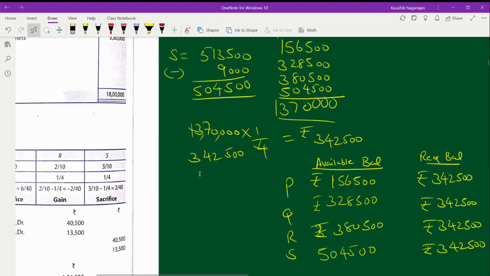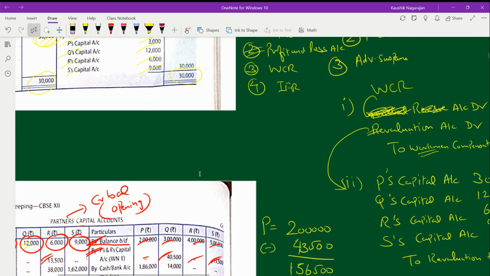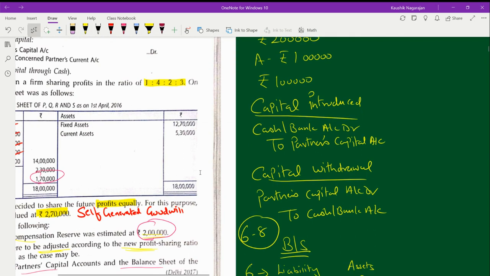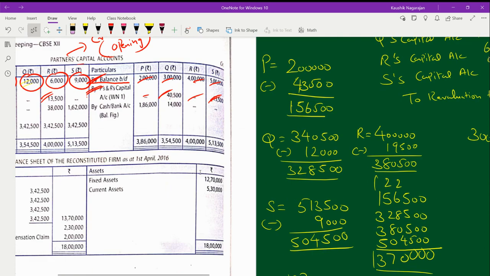Now, this bringing in and withdrawal, you are going to make it into the partner's capital with the help of this journal. So, when you withdraw, the amount of withdrawal will appear on the debit side. When you introduce the capital, it will appear on the credit side. In the same way, for partner P and partner Q, they have to bring in further capital, so that further capital is mentioned on the credit side.